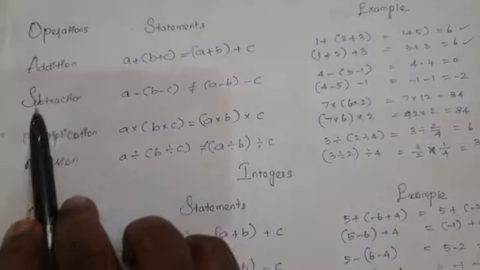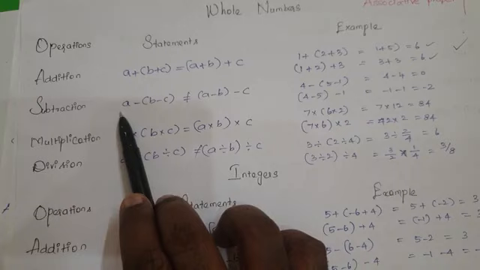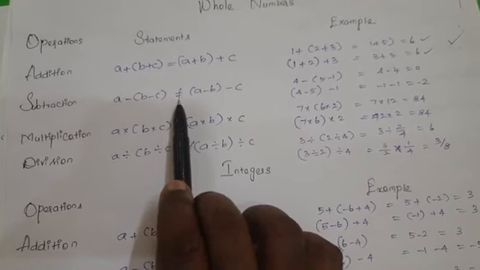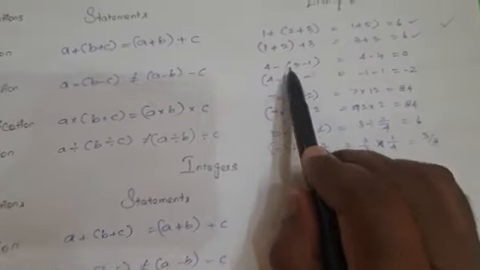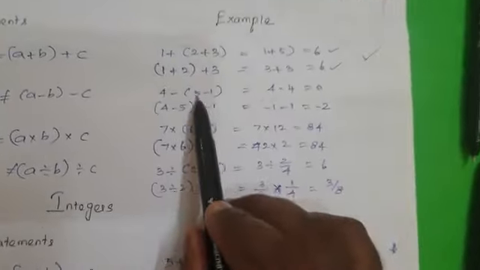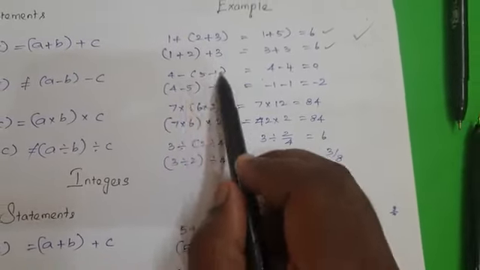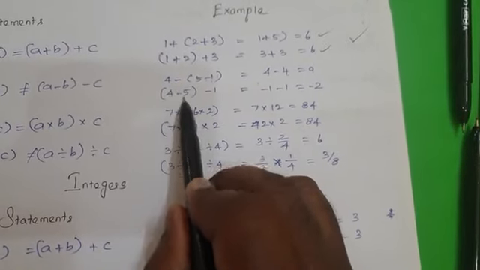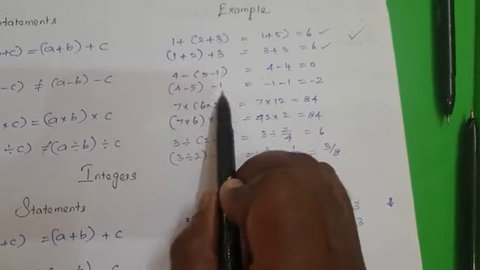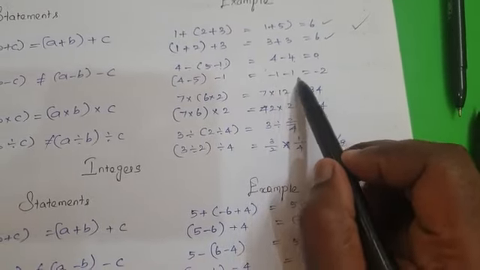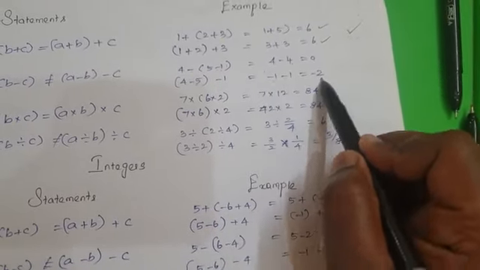When you come to subtraction, changing the grouping in subtraction will not satisfy. For example, a minus (b minus c) is not equal to (a minus b) minus c. For example, 4 minus (5 minus 1): 5 minus 1 is nothing but 4, so 4 minus 4 is 0. But when you change the grouping, (4 minus 5) minus 1, we get minus 1 minus 1, because 4 minus 5 is equal to minus 1. So the resultant is minus 2.